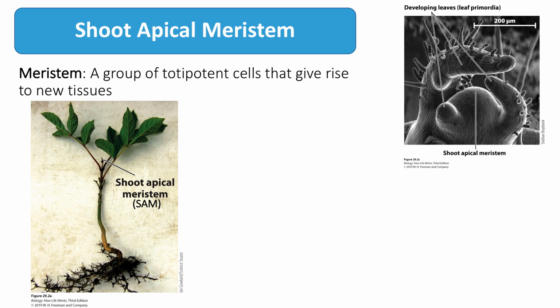At the very tip of each branch, commonly hidden beneath young leaves called leaf primordia, lies a tiny dome of cells called the shoot apical meristem. Here's the shoot apical meristem, and here are the leaf primordia. The shoot apical meristem, or SAM, gives rise to new tissues. In addition to the tissues of the stem, the SAM initiates leaves, thus the leaf primordia, and produces new meristems that will give rise to branches.